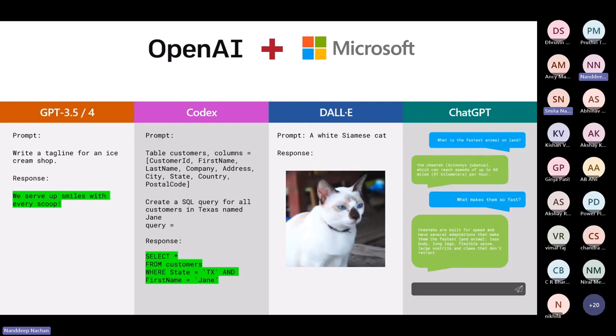When it comes to GPT-3.5 or 4, it is for text completion, a set of models that can understand and generate natural language. Codex is a set of models that can understand and generate code, including translating natural language to code. It is a descendant of GPT-3 that has been trained on both natural language and code. And DALL-E is a set of models that can generate or manipulate images from natural language.